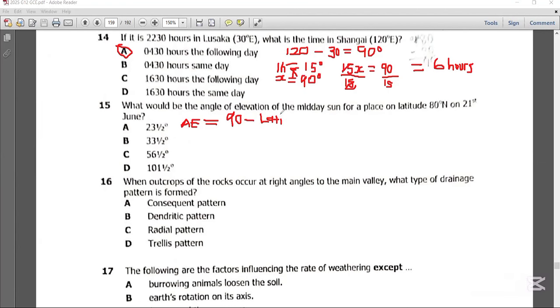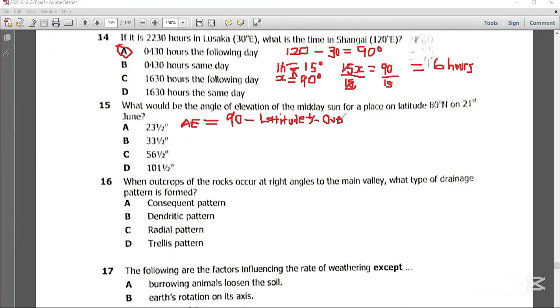You're always going to be given the latitude. So 90 minus the latitude. In this case, if you check our question, we have been given the latitude, which is 80 degrees north. So here you're going to say latitude plus or minus overhead sun.